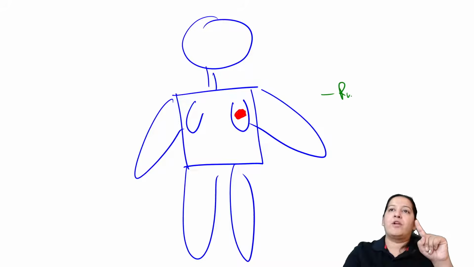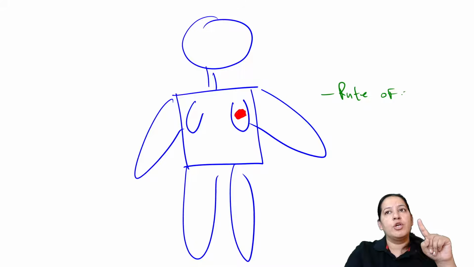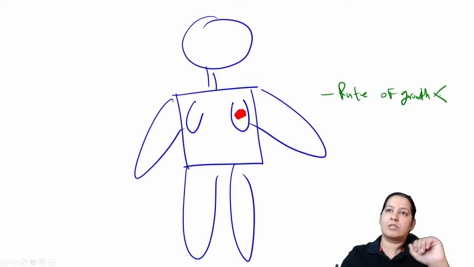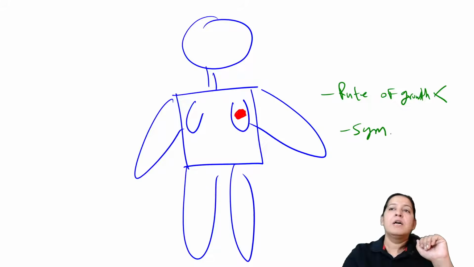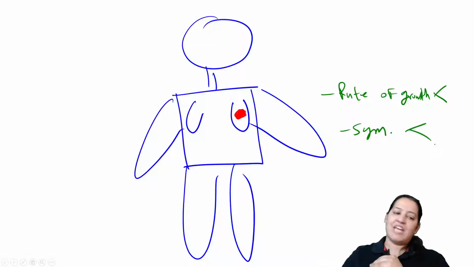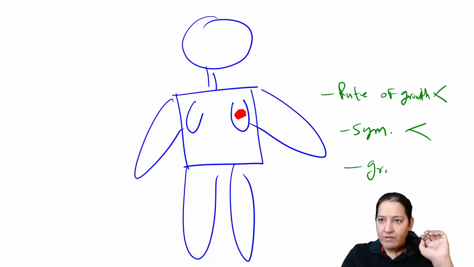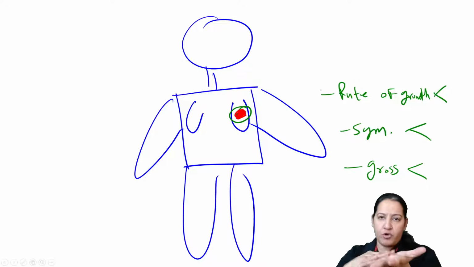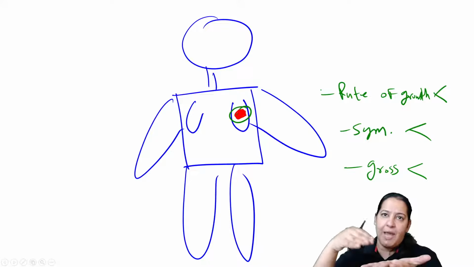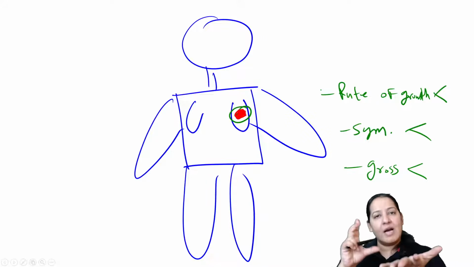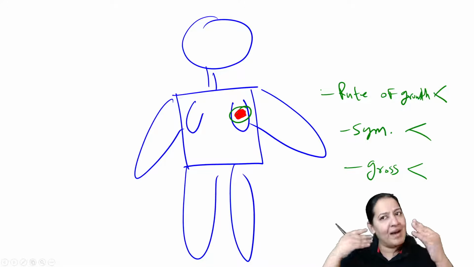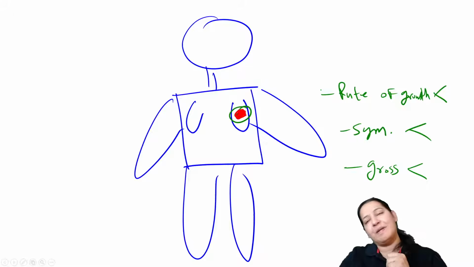You ask the person the rate of growth. Based on the rate of growth, you make a guess whether it is benign or malignant, whether it is fast growing or slow growing. You ask the patient the symptoms. Based on symptoms, it can be benign, it can be malignant. So it is a rough guess. You are not sure. Based on the gross, you are the one who is going to operate on the patient. So in operation, take this tumor out in a tray, see the size, the shape, capsule present or absent, consistency. Based on that, you can make a guess whether it is benign or malignant.